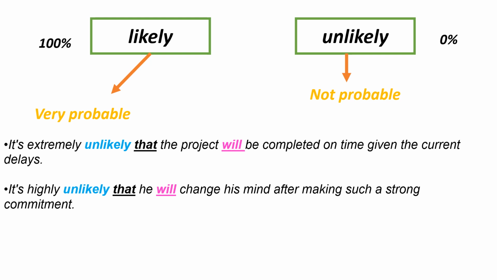We can also use them for likely. It's extremely unlikely that the project will be completed on time given the current delays. It's highly unlikely that he will change his mind after making such a strong commitment.